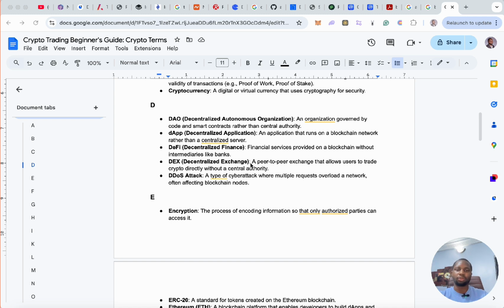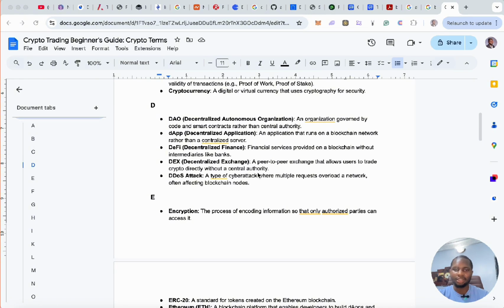Right? That's what we call DeFi. Then a decentralized exchange, a DEX: a peer-to-peer exchange that allows users to trade crypto directly without a central authority. That's a P2P, alright? Kind of like an exchange that is governed by smart contract. That's what a DEX is.